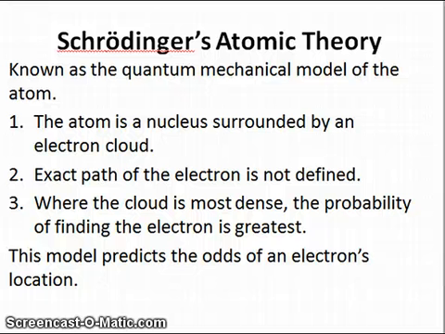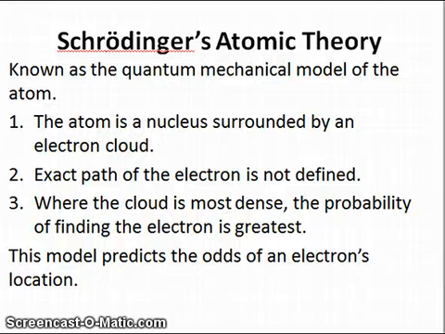For number one, we have that the atom is a nucleus surrounded by an electron cloud, which we already saw. Number two will be, the exact path of the electron is not defined, so we cannot talk about an orbital because this orbital is not defined. We just talk about an electron cloud. Number three states that where the cloud is most dense, the probability of finding the electron is greatest. And this model predicts the odds of an electron's location. Again, we will never know for sure. The only thing we can do is just calculate the probability.